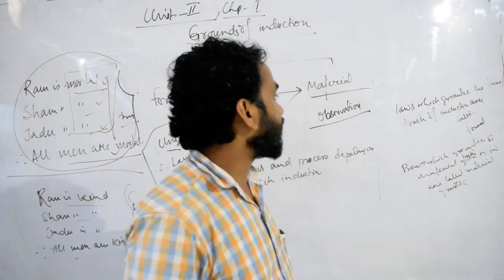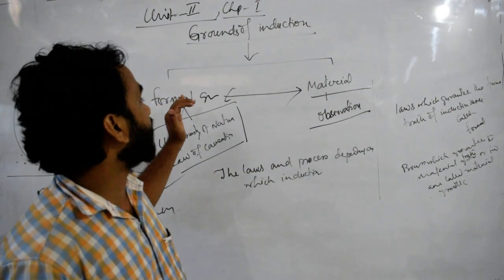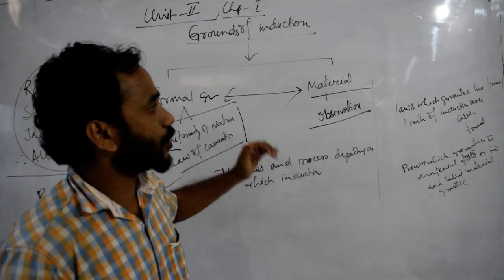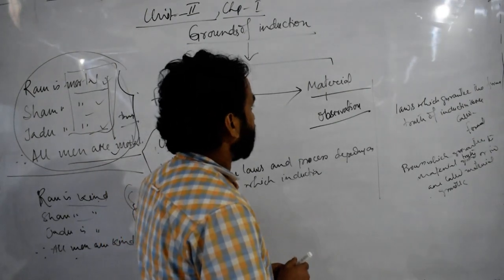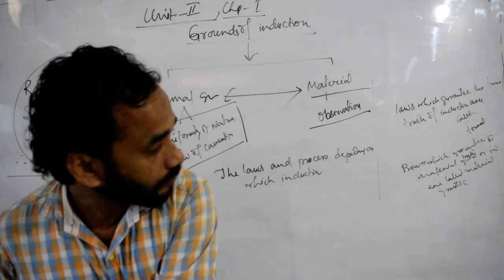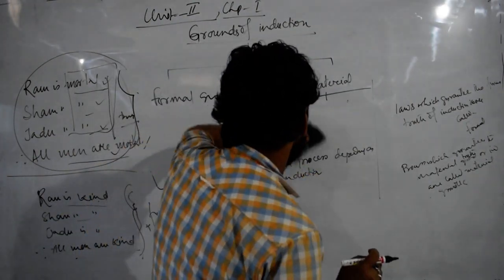So I think it is clear, the two grounds of induction, formal and material grounds. Again, formal grounds.